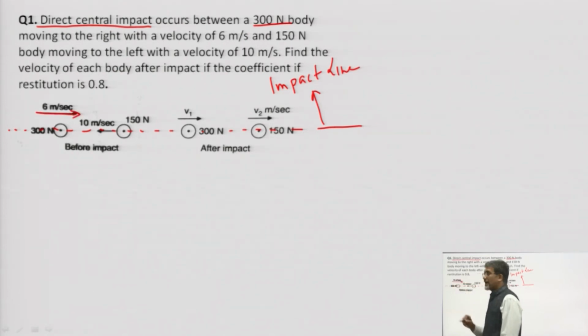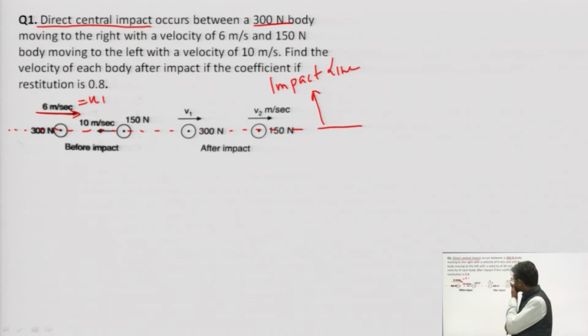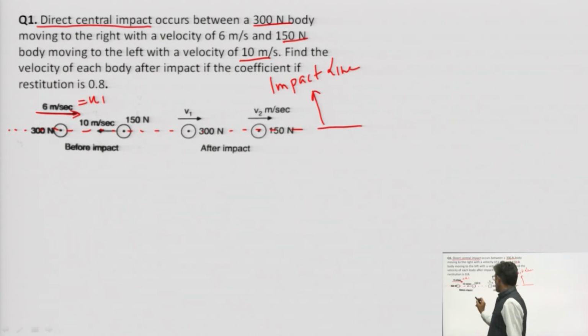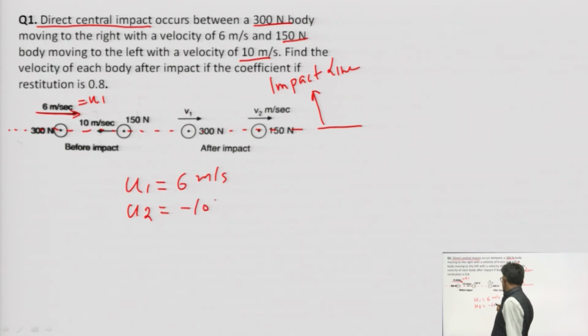This direction means what is given to us, u1. This is u1, and a 150 Newton body moving to the left with a velocity of 10 meter per second. What it means: the value of u1 is 6 meter per second, and u2 is how much? u2 is minus 10 meter per second.